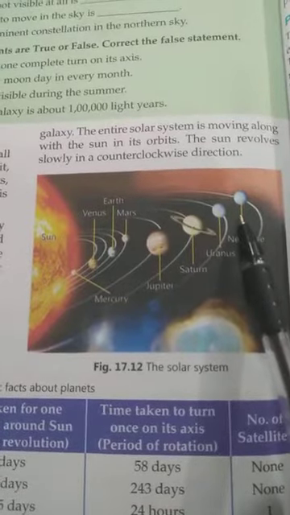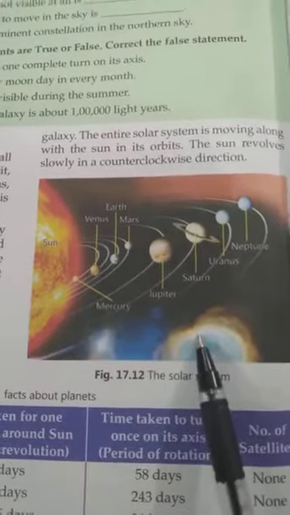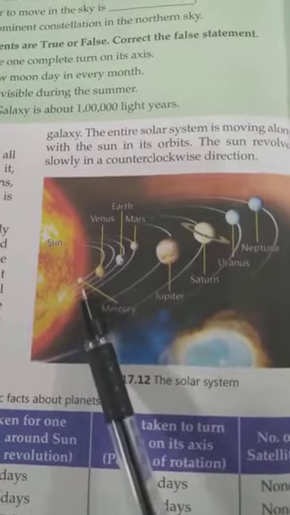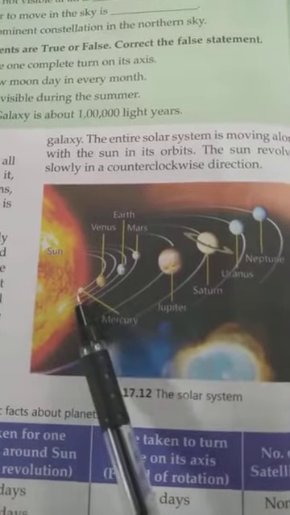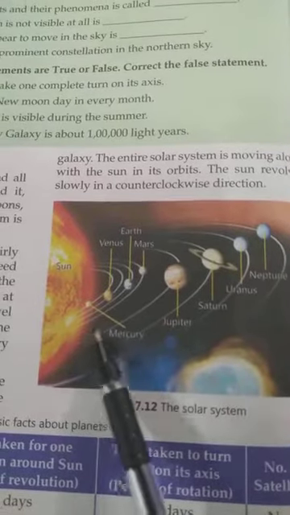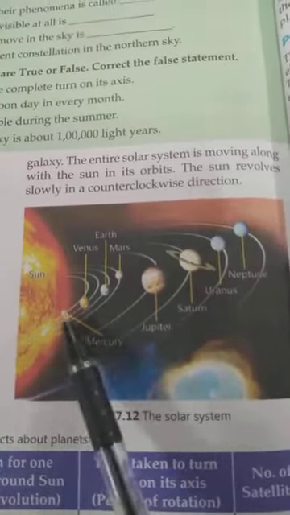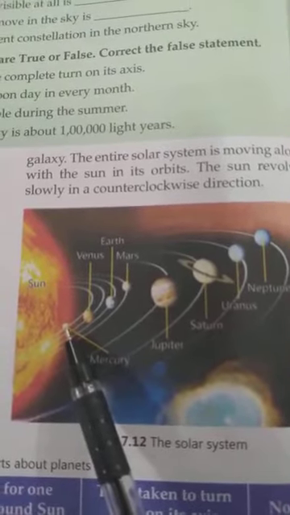Now come to Mercury. Where is Mercury? This is Mercury. Of all the planets, Mercury is the nearest planet to the sun. You can see this is the nearest planet to the sun. As you know, due to being the nearest planet, it receives more heat and light. So most of the time it is hidden in the glare of the sun.